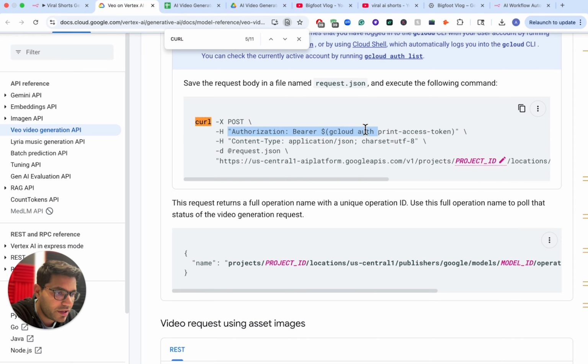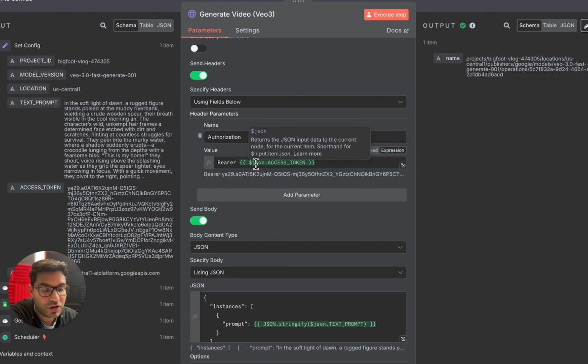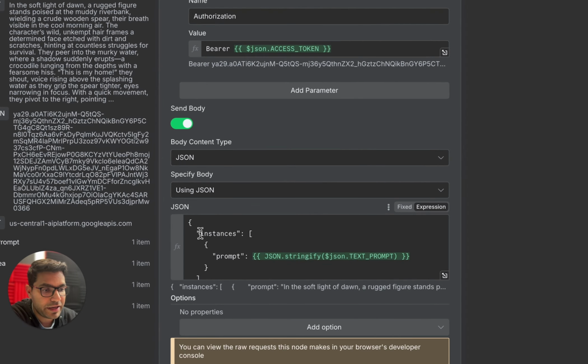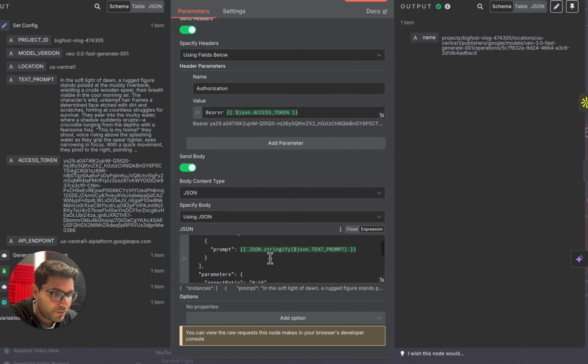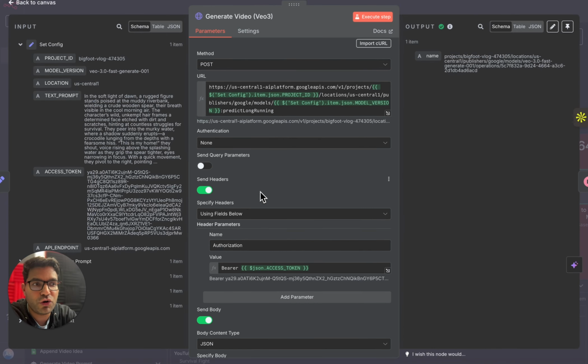As you can see over here, authorization bearer and this particular access token. So bearer and the access token, we have added access token in the set configuration node already. In body, we are sending information in the JSON format. So here we are sending the text prompt. We have again defined this text prompt in the configuration node. That's all you need to do in this particular node so that our text prompt now goes to Google Veo 3 via API, and Google Veo 3 is going to generate a video for us.